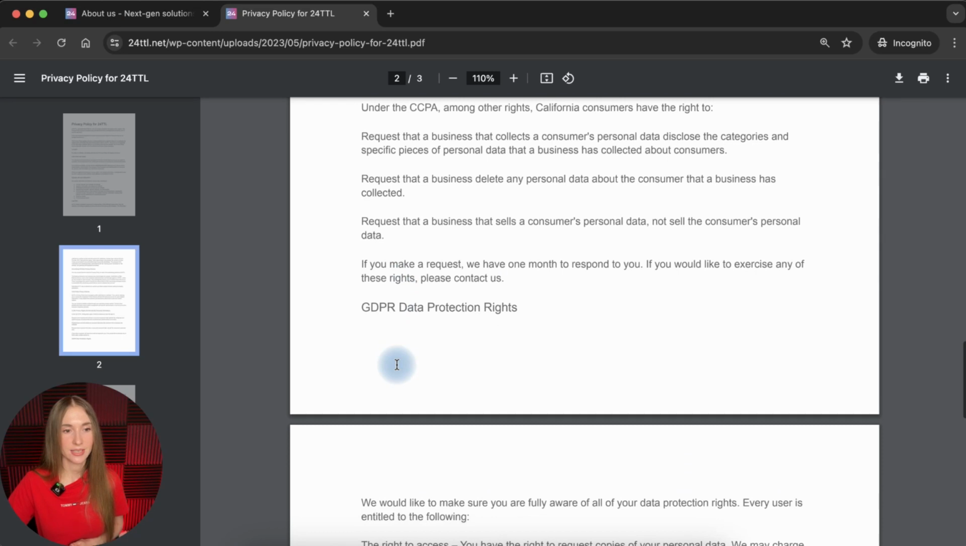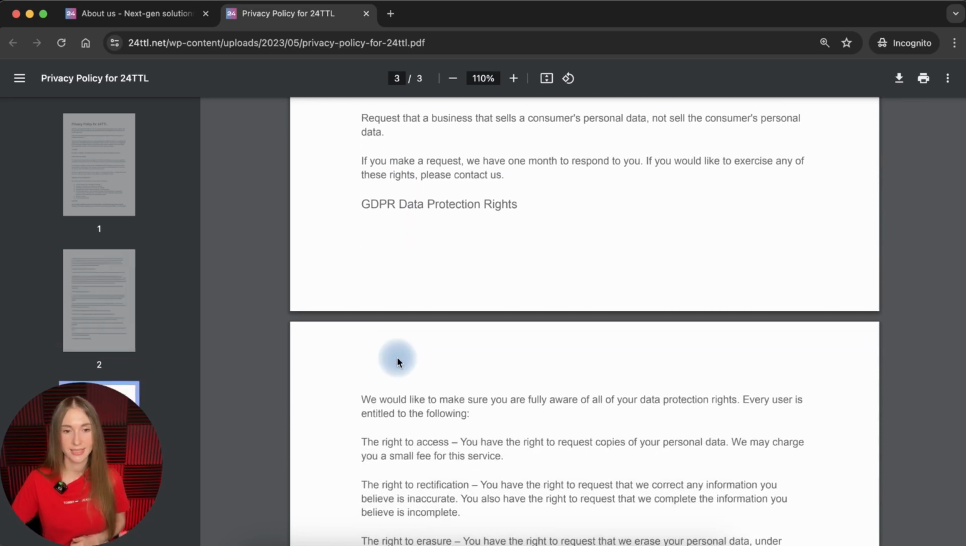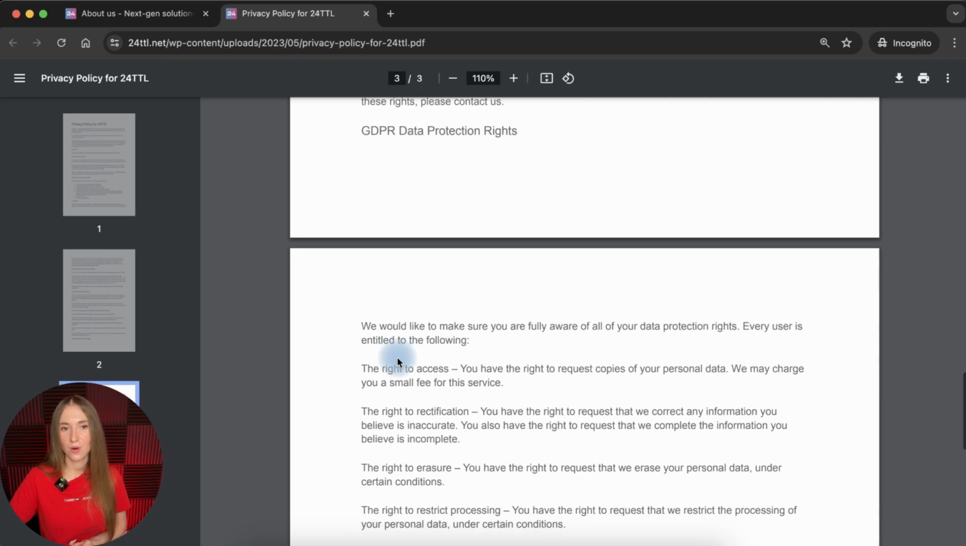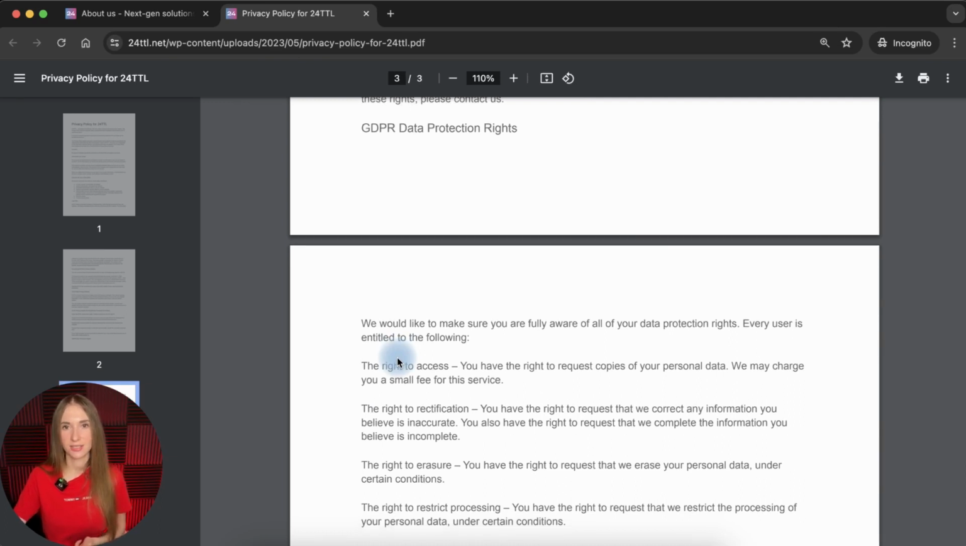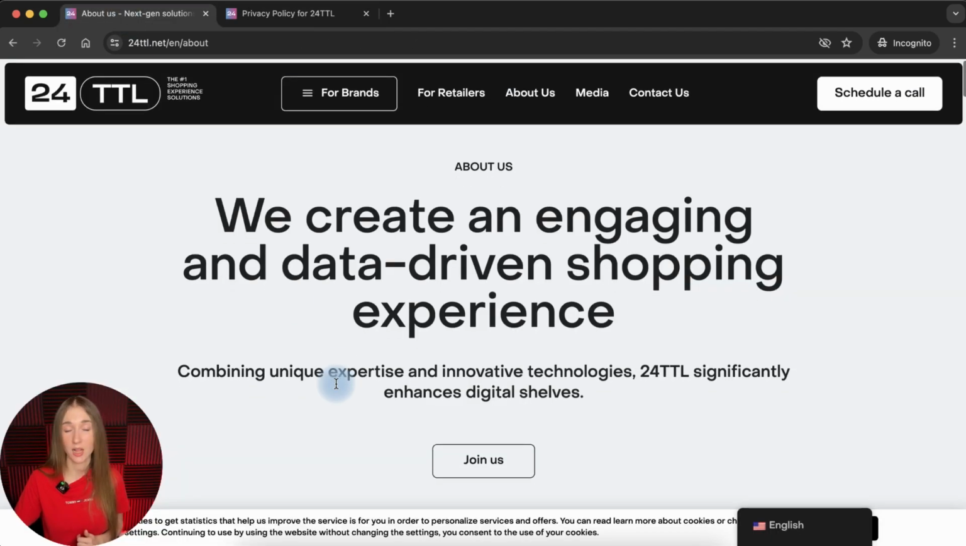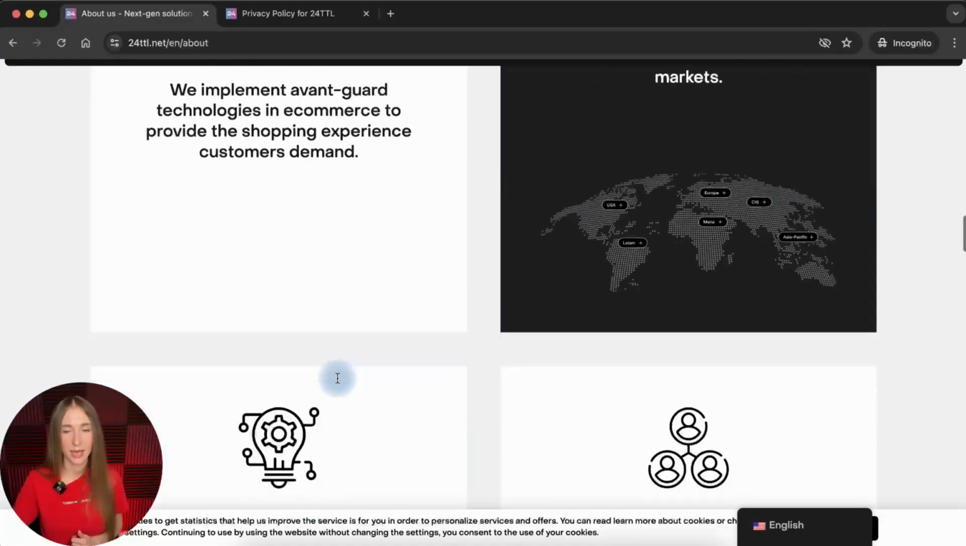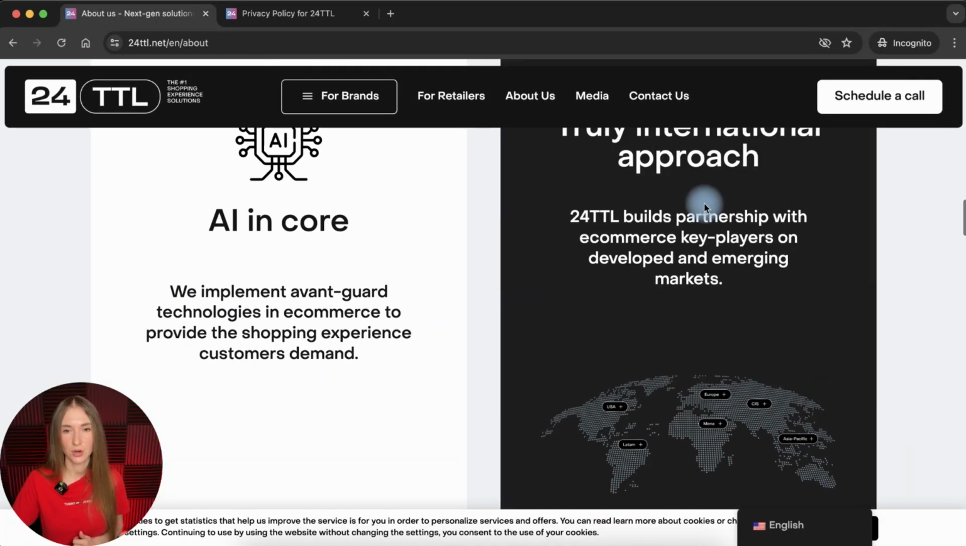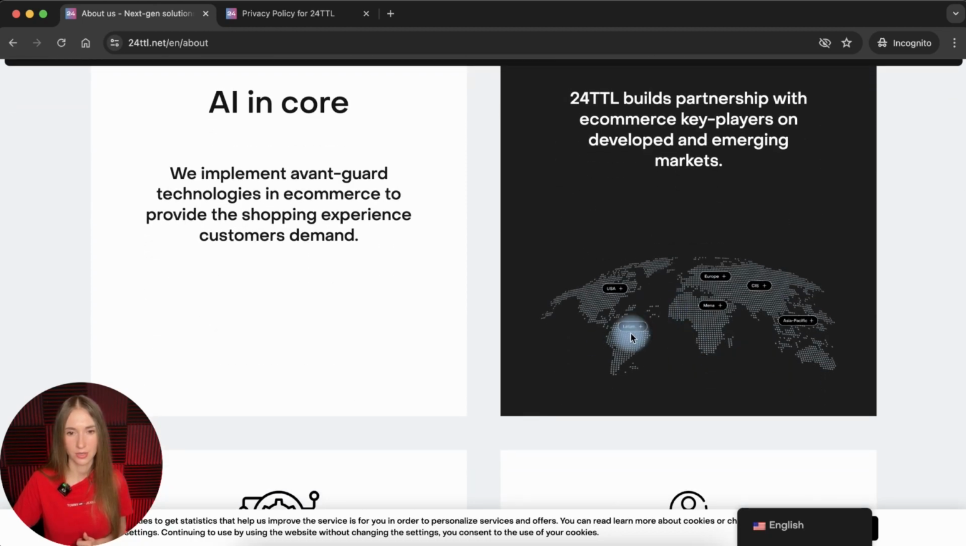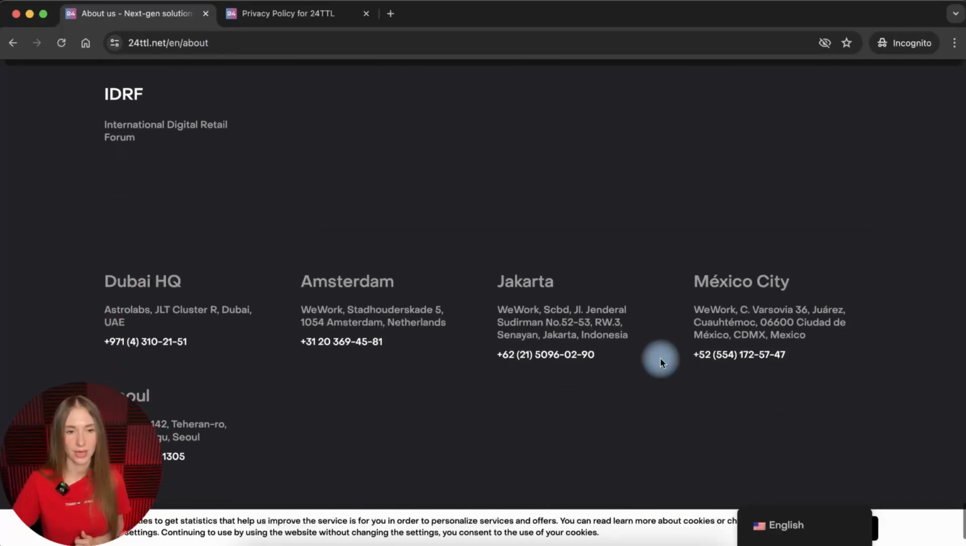And another section is dedicated to GDPR data protection rights. Again, I cannot assess the eligibility of the company with the GDPR, the need to actually comply with it, because I do not know the audience of the company and I couldn't understand this from the website. Maybe the only information which might help us understand the audience of the company is their geography. This is the map that we saw earlier today. I will show you again, right?